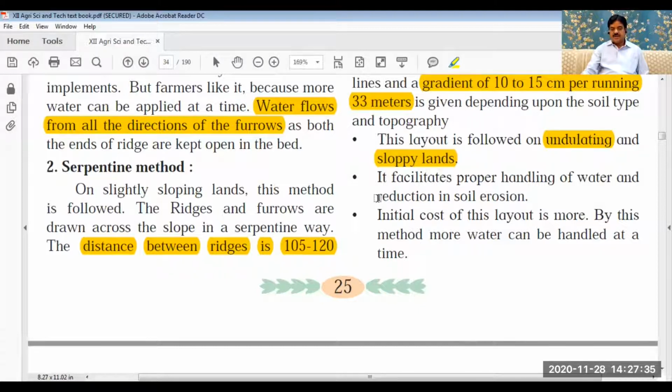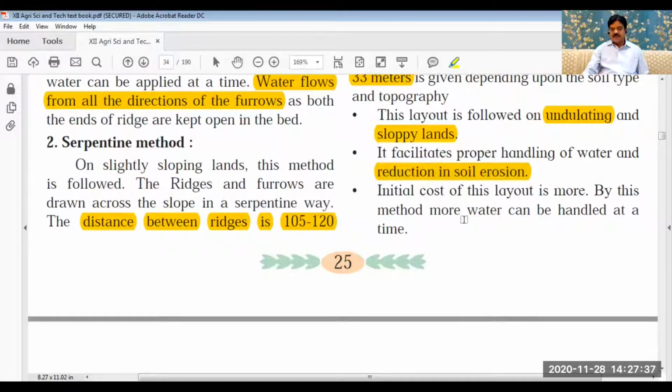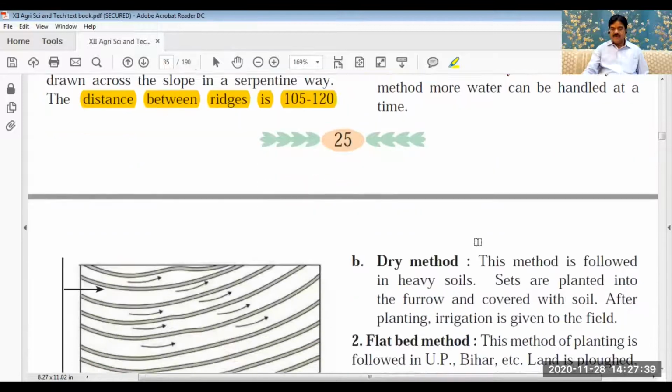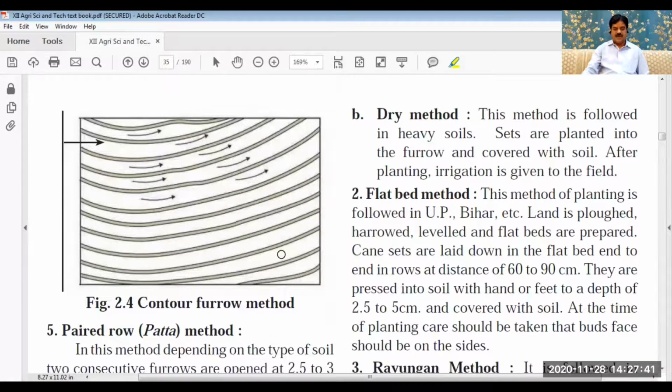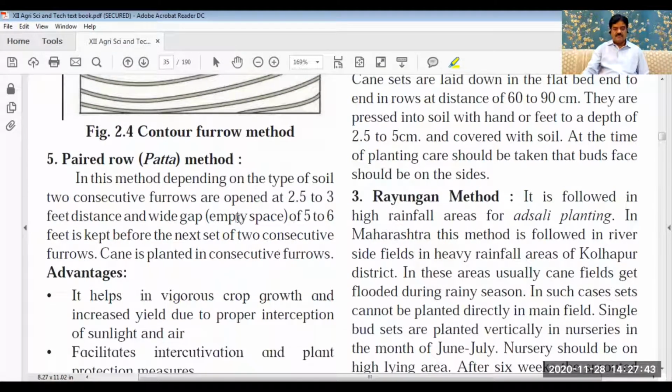There is a reduction in soil erosion. This is the advantage. So this layout can be made, but it is rather difficult for cultivation. Then another, fifth method. It is called paired row or pakka method.